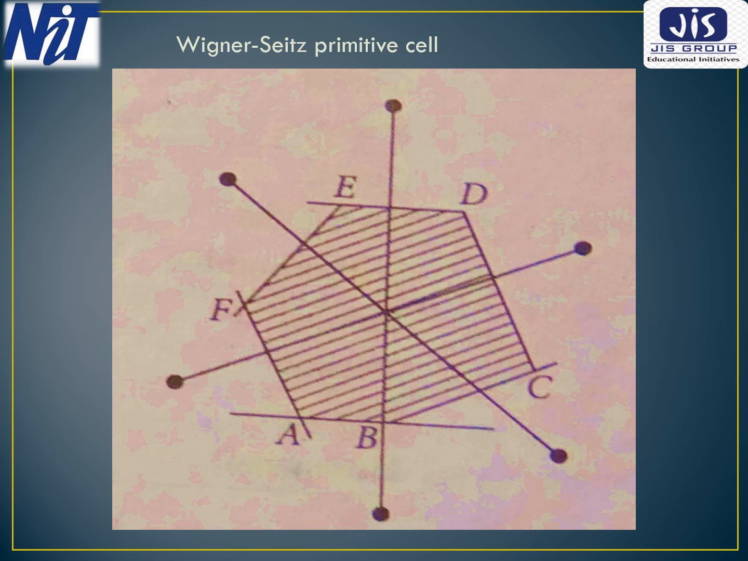Let us see how the Wigner-Seitz primitive unit cell can be constructed. For that, we connect a given lattice point to all the nearby lattice points and draw the normals at the midpoints of the lines connecting the lattice points, as shown in the figure. We will then find the Wigner-Seitz primitive cell. So, the smallest volume enclosed by the normal planes is the Wigner-Seitz primitive unit cell. The volume of this cell is a dot b cross c.